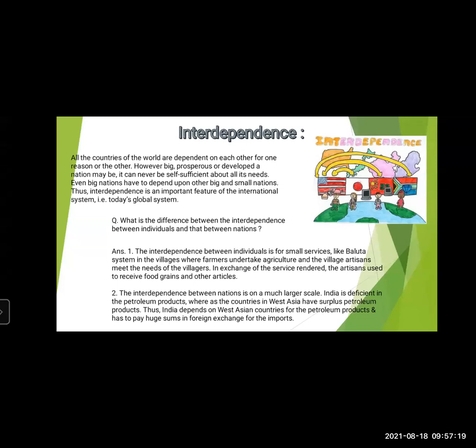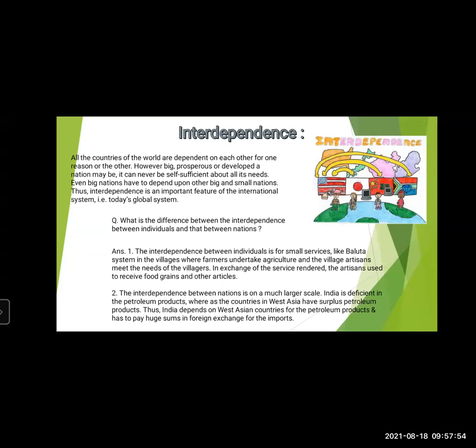Now, interdependence between individuals is like for small services in villages, like the Baluta system, where farmers undertake agriculture and the artisans meet the needs of the villagers. In exchange for the service rendered, the artisans receive food grains and other articles. So it is the exchange of services with each other. So this is between individuals.